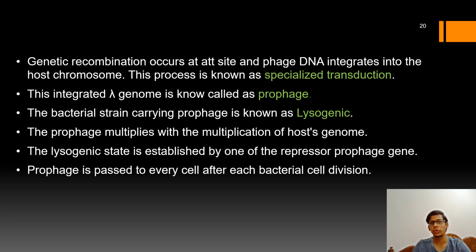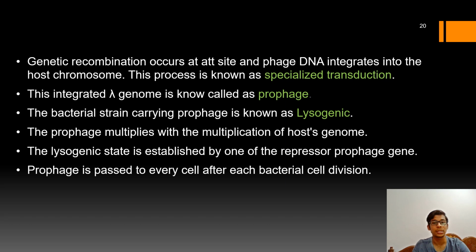Okay, so this prophage will multiply along with the host genome replication. Whenever the host genome is replicated, the prophage will simultaneously be multiplied. The lysogenic state is established by the C1 repressor.